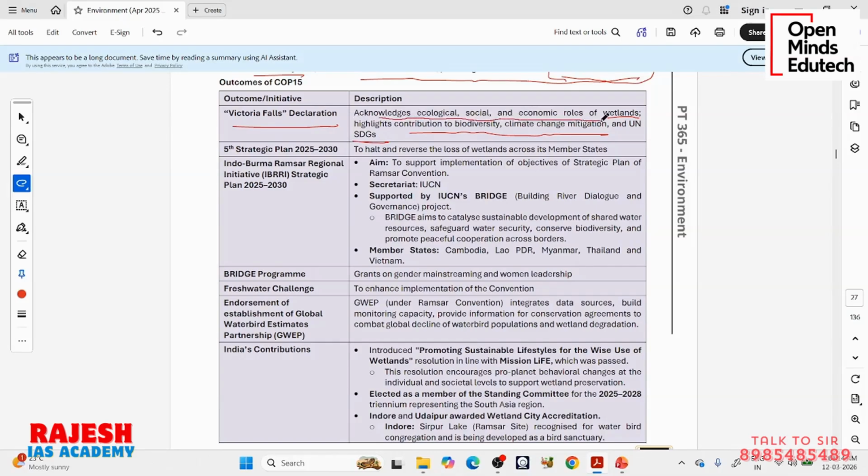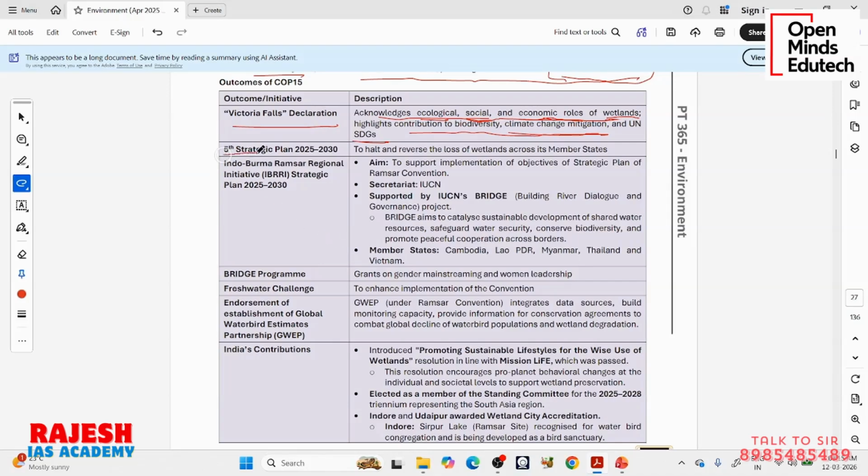This Victoria Falls Declaration acknowledges the ecological, social, and economic roles of wetlands, like how they maintain many species, how they support many tribes, and how they give so much revenue, like fishing, to many communities nearby. You can also think of cultural importance, like some rivers being sacred. It highlights the contribution to biodiversity, climate change mitigation, because many wetlands store carbon in their soil, and sustainable development. So if such a question comes in prelims, the Victoria Falls Declaration is associated with wetlands.